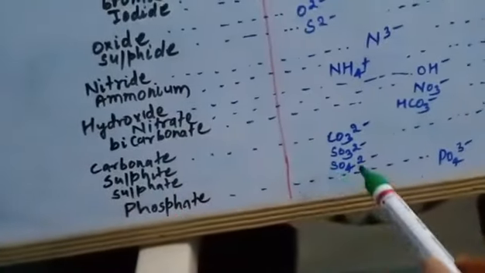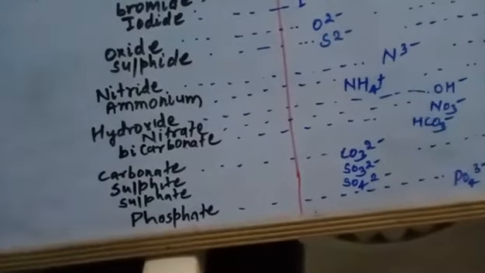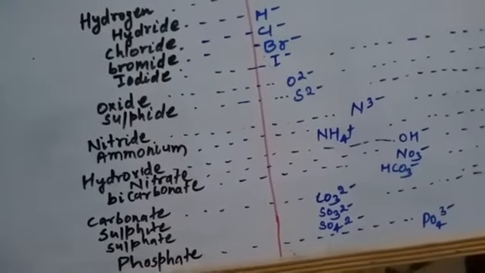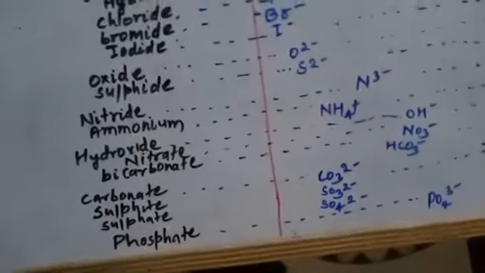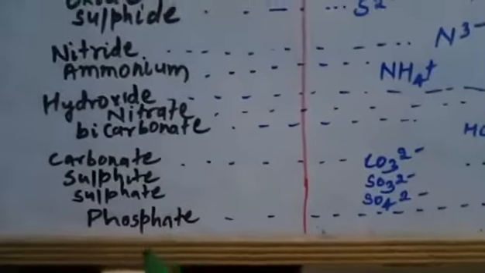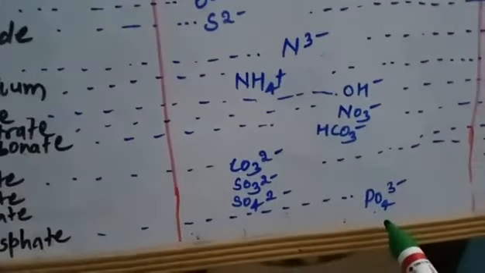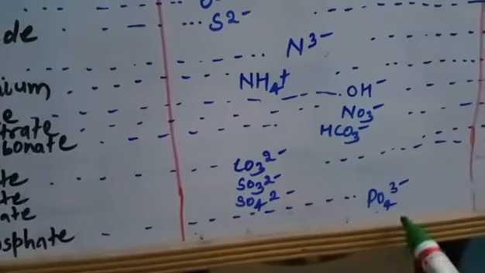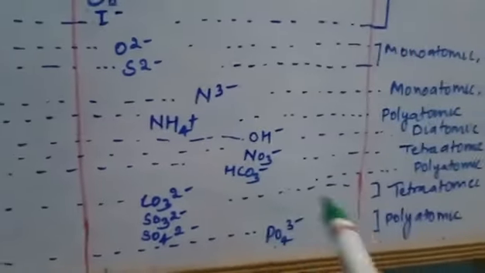Then you have sulfate, SO4 2 minus. They have groups of atoms having a net charge on them and are categorized under diatomic, triatomic, tetraatomic, polyatomic, like that. Then we will see another example, that is phosphate. The formula of phosphate is PO4 3 minus. Here also phosphate is a polyatomic ion.